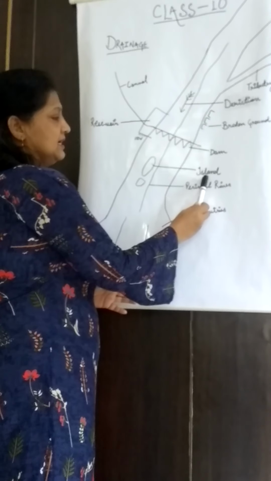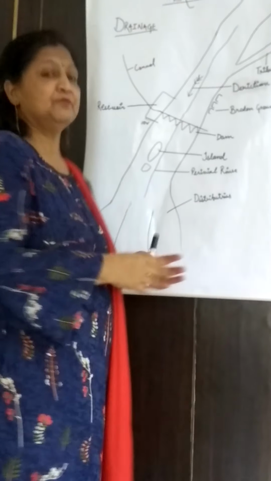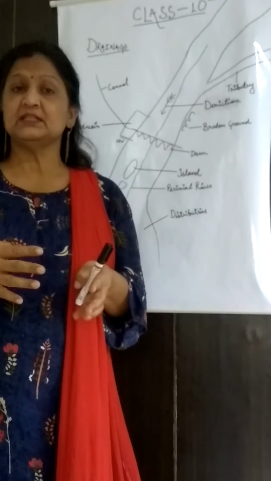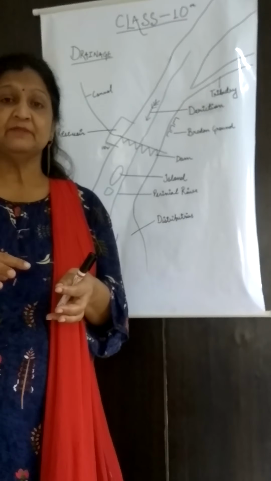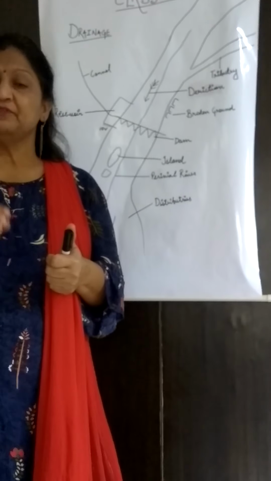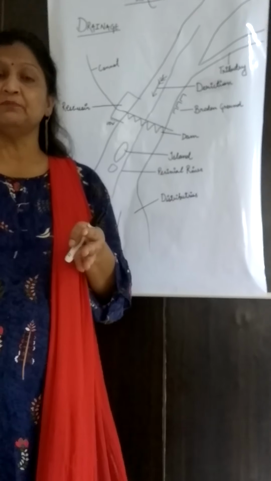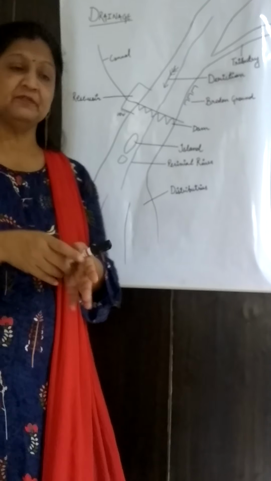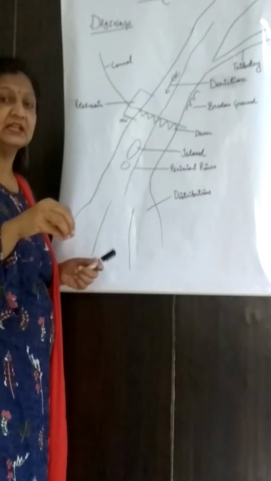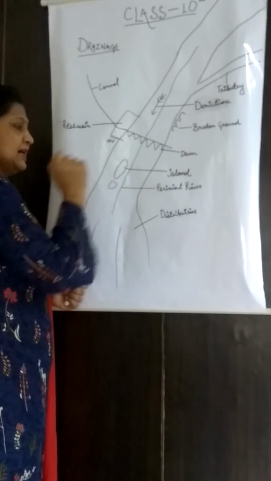Now the next is an island. An island is a white patch in between the river. In the dry season, in the summer season, when rainfall is very less and the rate of evaporation is high, the river dries. A very little water is left in the river, and the load of the river, the stones and the mud, is deposited in between the river, and that is known as an island. It is a depositional feature of a river.